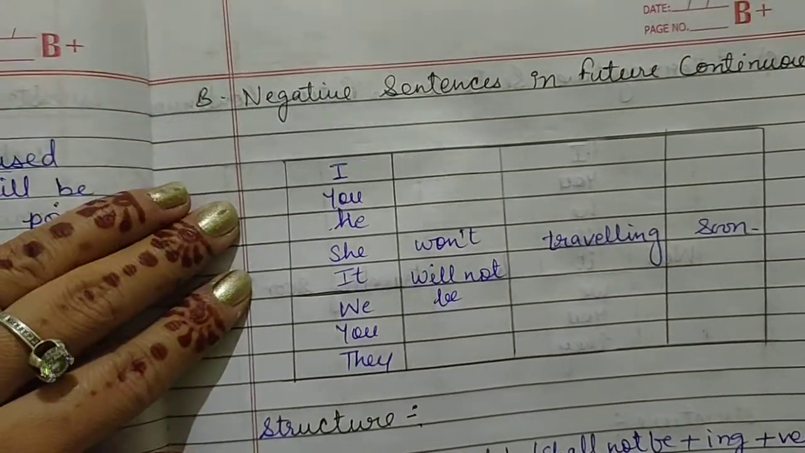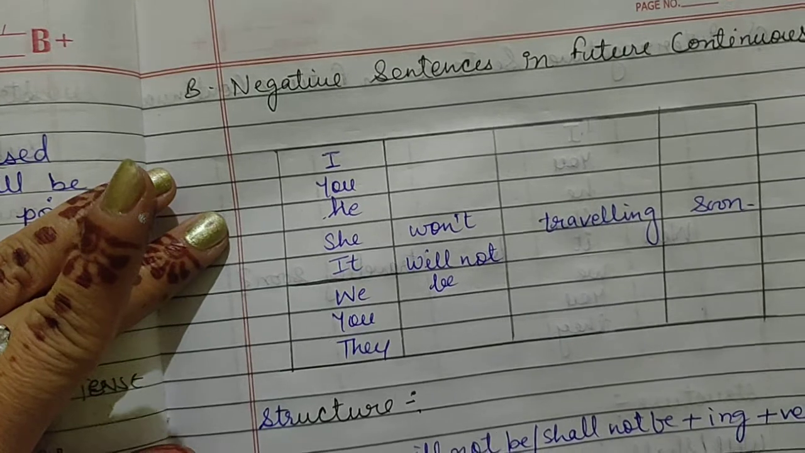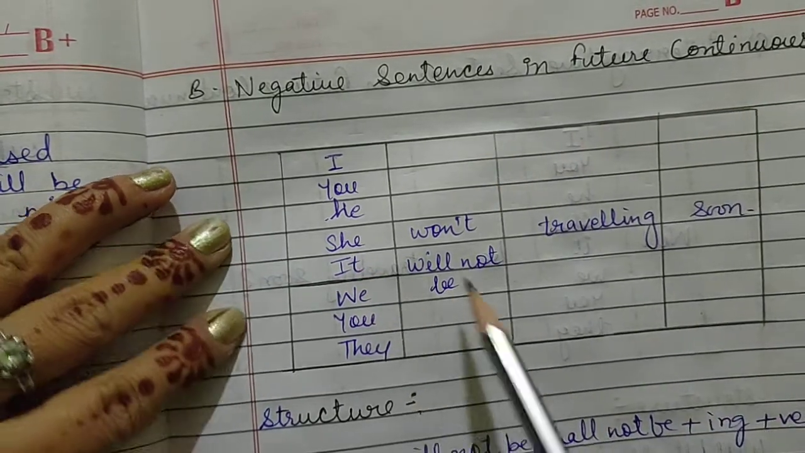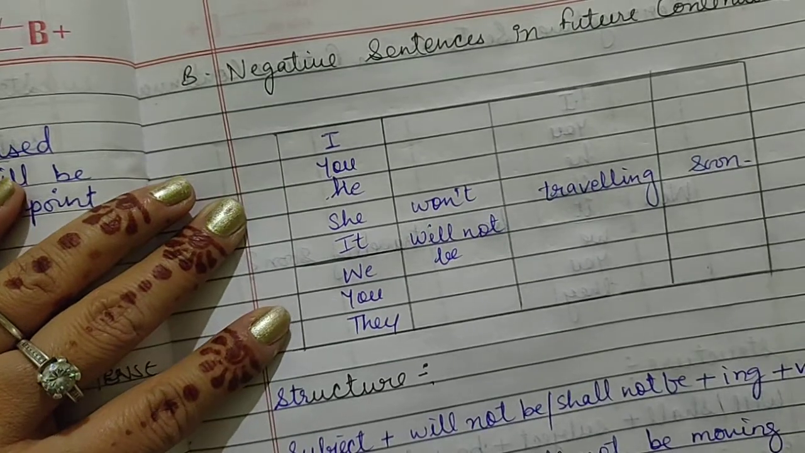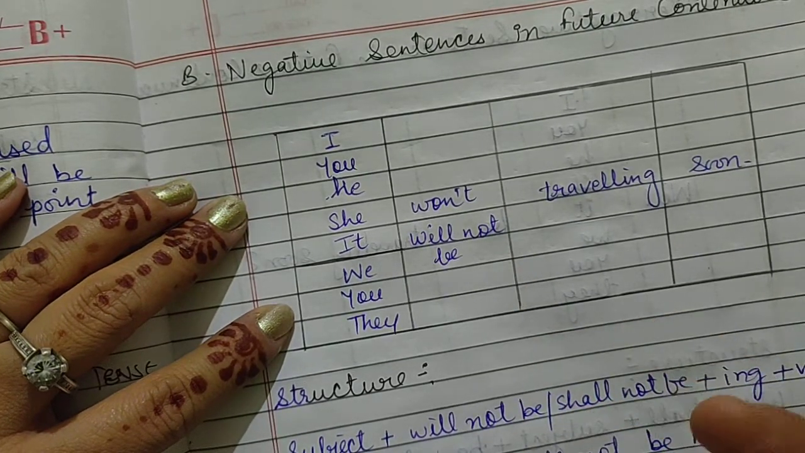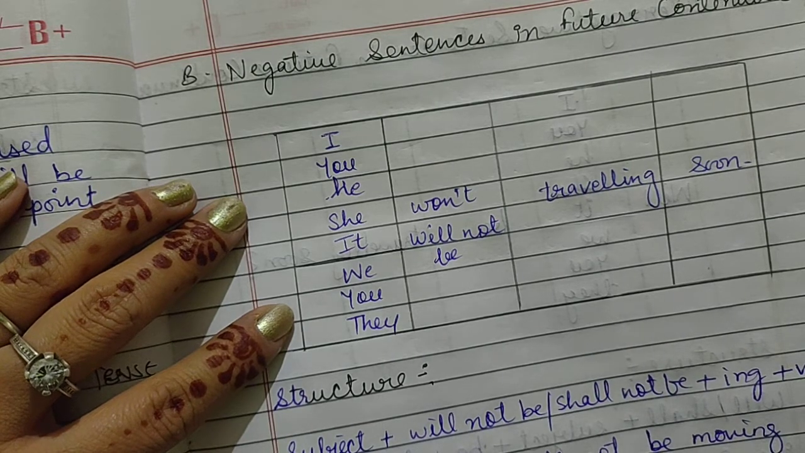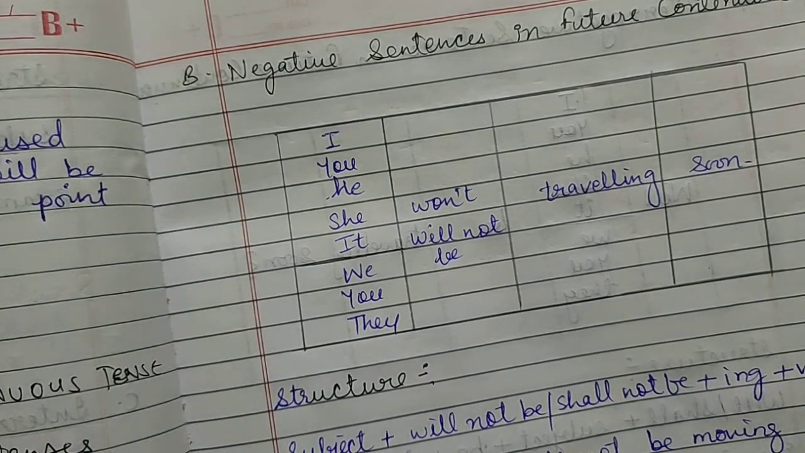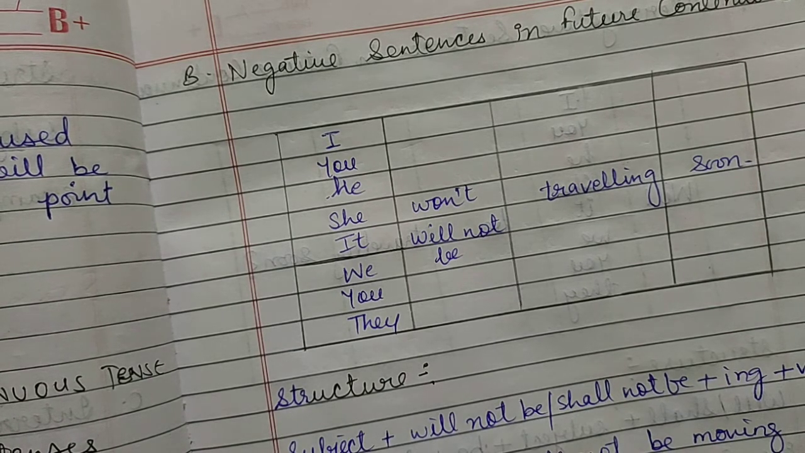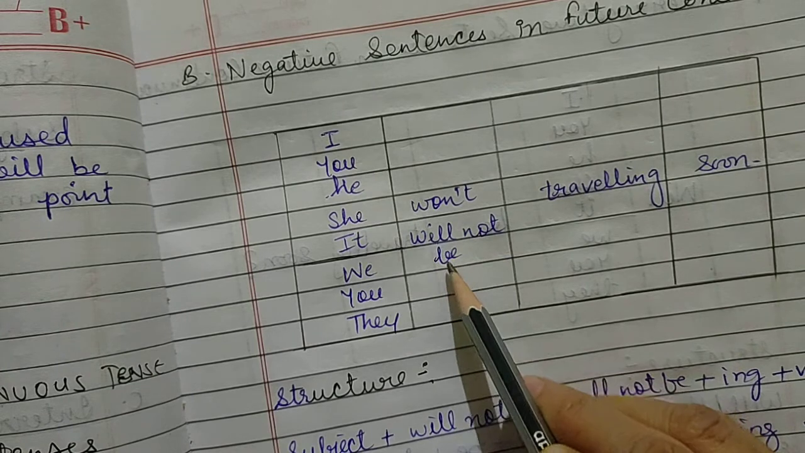Now next is your negative sentences in future tense. Now again here negative means not, so you will just add will not be. Now here you have to just be careful that in positive you were using will be, so here you have to add not. So where you will add not, you will add not between will and be. It means you will add not after will and before be.